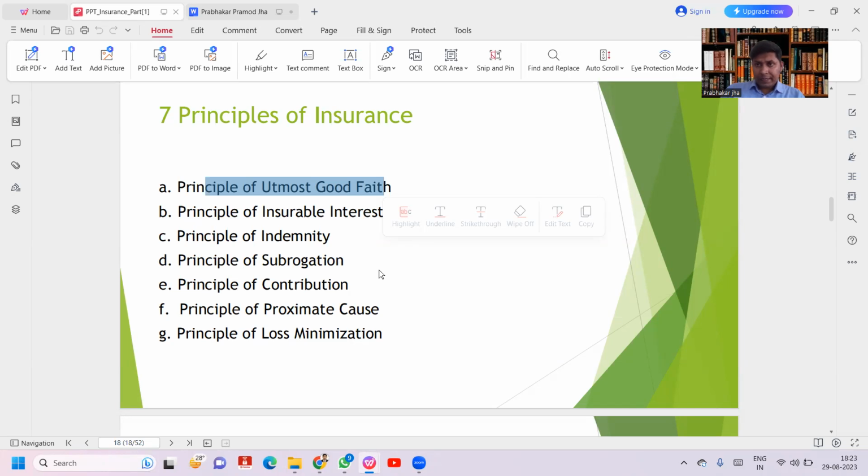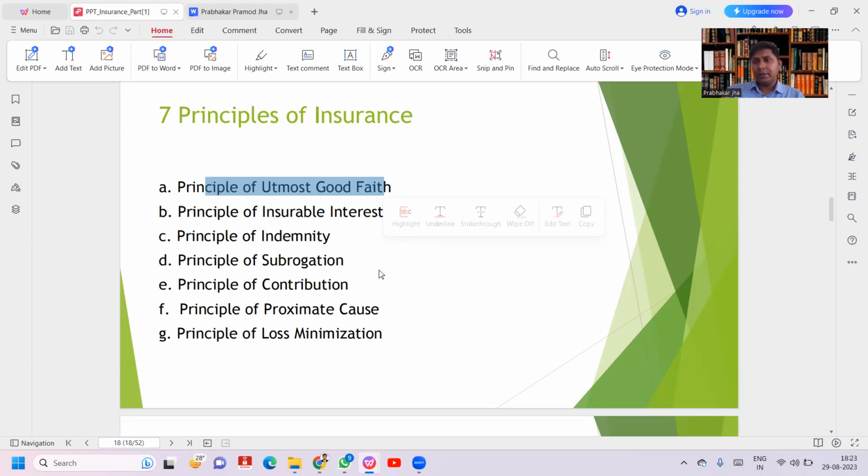So the parent can take the policy in the name of the child. The child can take the policy in the name of the parents. A husband can take the policy in the name of his wife. A wife can take the policy in the name of her husband. This is the insurable interest. That's what they are able to take.